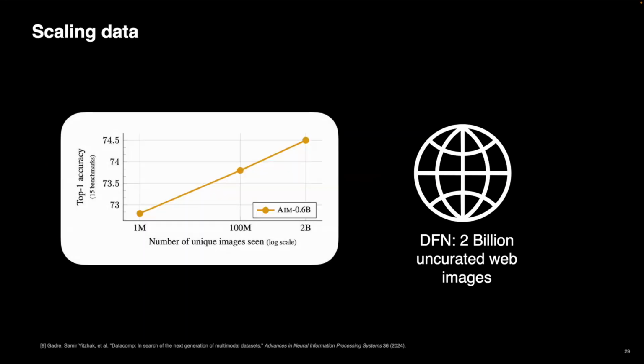What we see is that moving from 1 million to 100 million to 2 billion, where the scale here is log, we scale log-linearly in terms of data. So we see a consistent scaling in terms of data as well. And more importantly, this is an uncurated set of data. Maybe there is some filtering based on the text, but for the images themselves, we don't say we want ImageNet-like images or a very particular type of images. We have all types of images, including screenshots, matplotlib plots, everything.